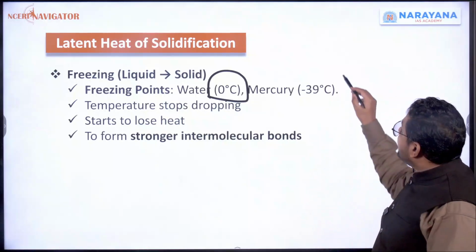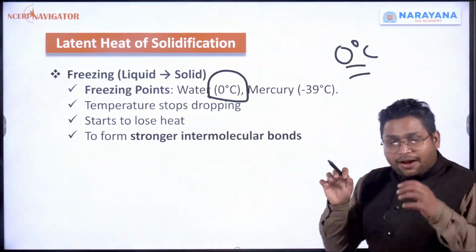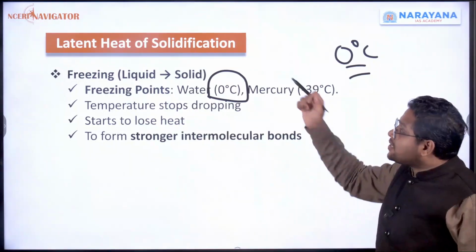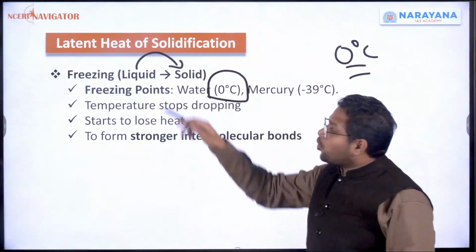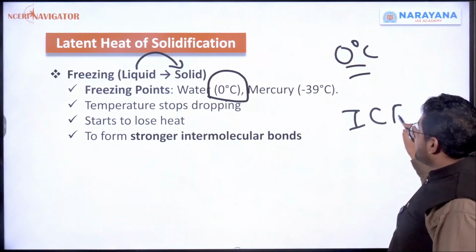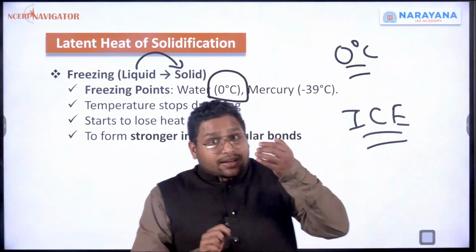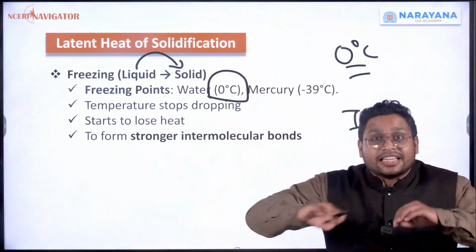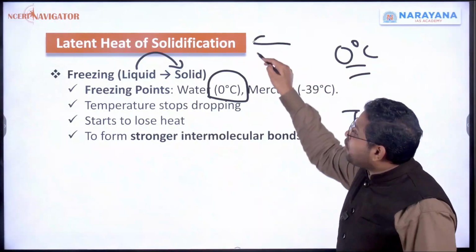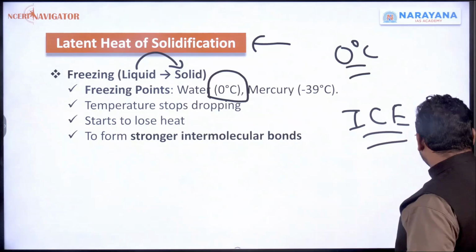When it becomes 0 degrees Celsius, after this you can't take away more heat; rather, it will first get converted into solid form, that is, ice. The heat energy that we are releasing, that we are taking out, is called the latent heat of solidification. These are just terms that you should know.